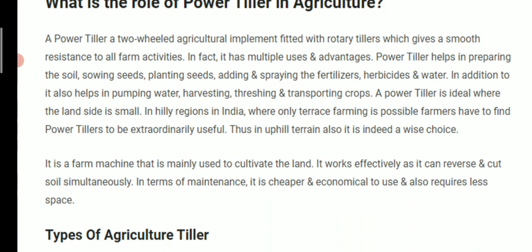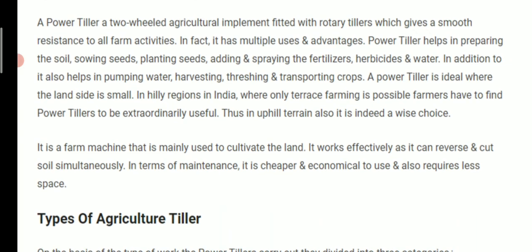In addition to it, it also helps in pumping water, harvesting, threshing and transporting crops. A power tiller is ideal where the landholding is small. In hilly regions in India where only terrace farming is possible, farmers find power tillers to be extraordinarily useful. Thus, in uphill terrain also it is a wise choice.